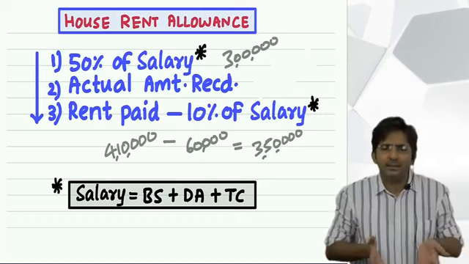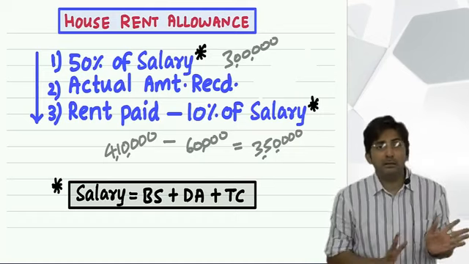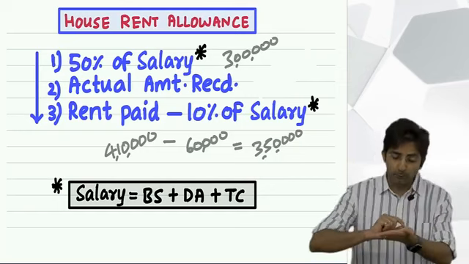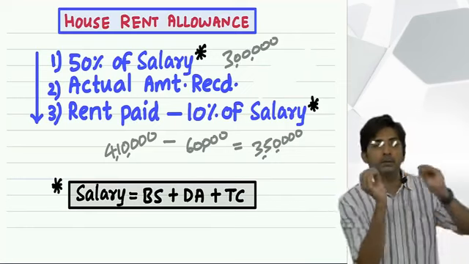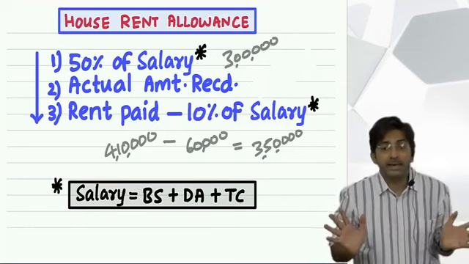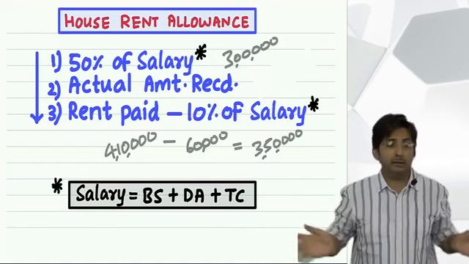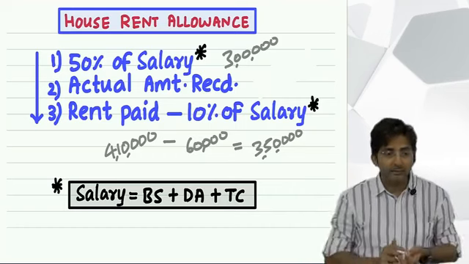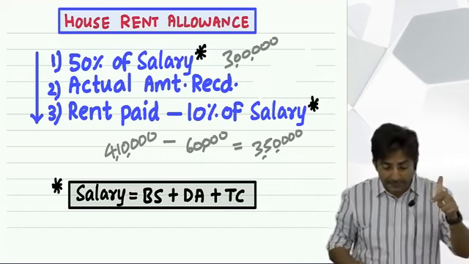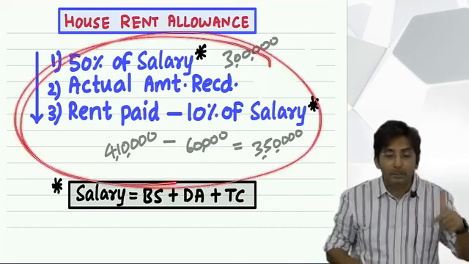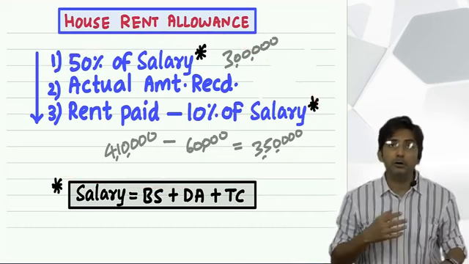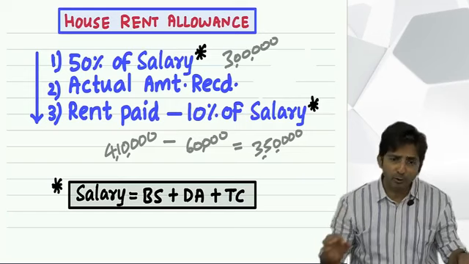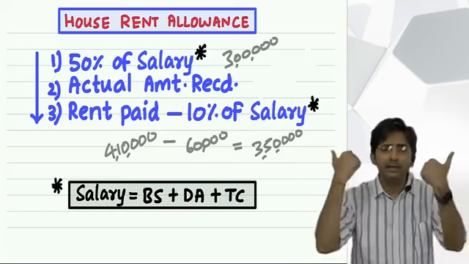Why would the mother charge rent? Mother and son are staying together, but he is trying to say, no, my mother is so rude that she charges rent, so I have to pay rent. He has to make a cheque in the name of his mother and deposit it in her account, so that he can say that I am also paying rent. And you know why he is trying to show he is paying rent? Because if he shows he has paid rent, then only this formula is applicable. Otherwise, if he says honestly, no, I am not paying rent, then you have got zero burden. Then HRA is fully taxable.